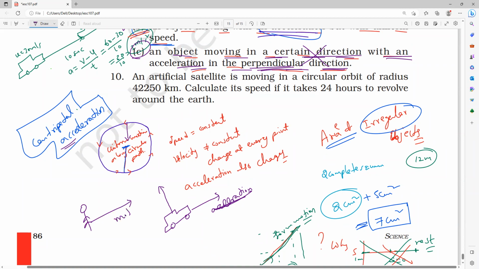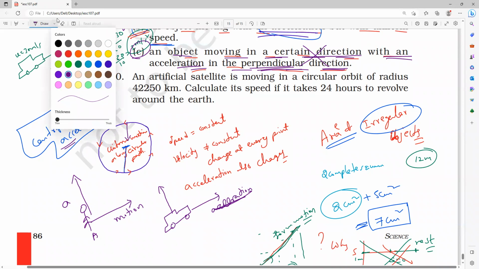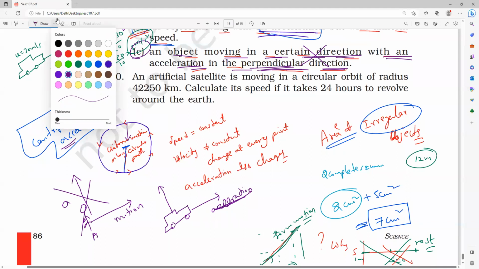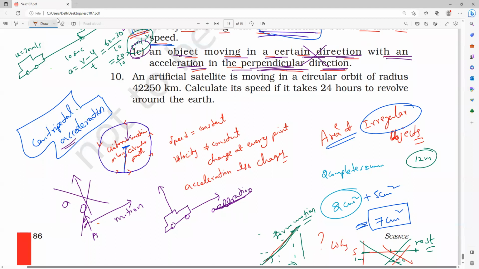Now, this is your direction of motion. I am saying Agalya's acceleration is perpendicular to her motion. Will your acceleration be upwards? No, it is not possible. So if the direction of motion is this direction, then the acceleration is also in the same direction, but they are asking perpendicular direction. That is why it is not possible.